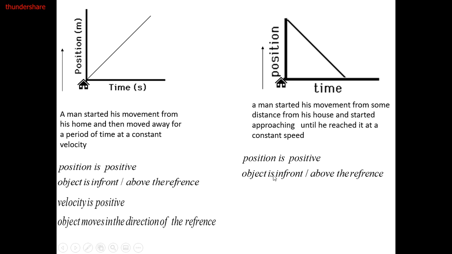The object is in front of or above the reference, but velocity is negative. Velocity is negative because the object moves in the opposite direction of the reference, because the man went in this direction. Okay,